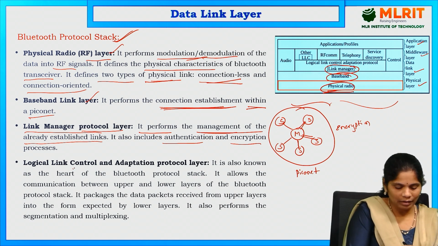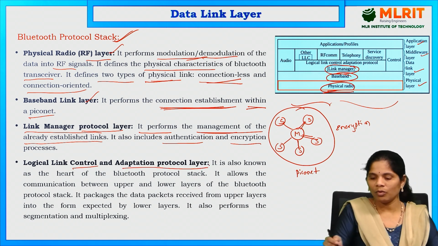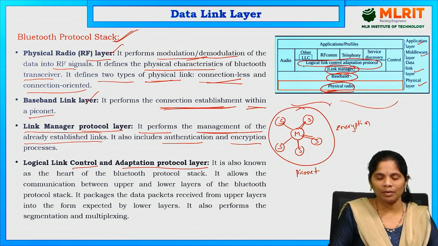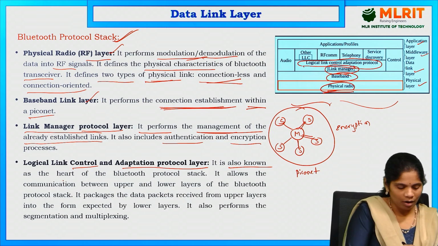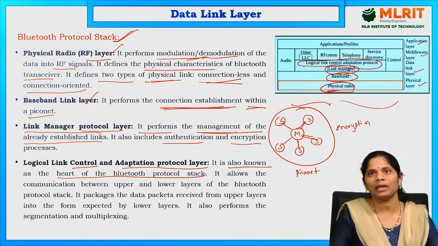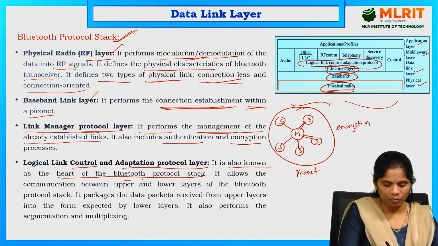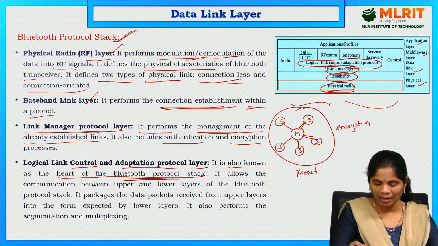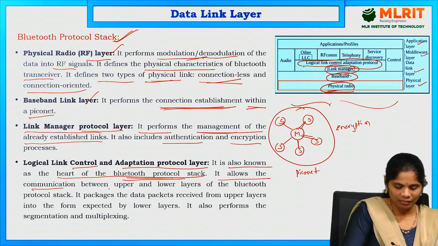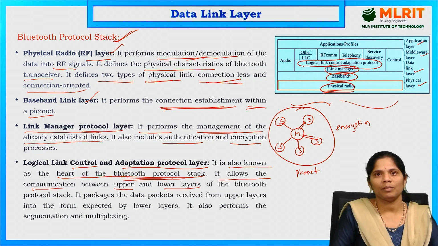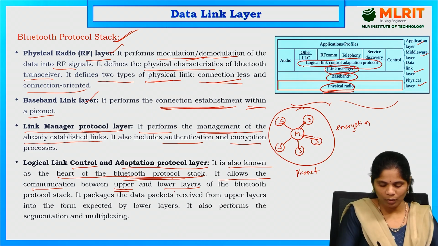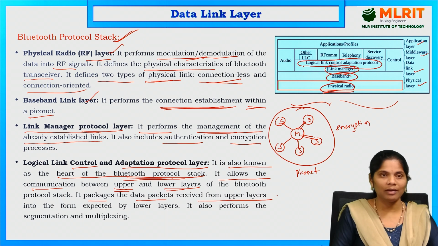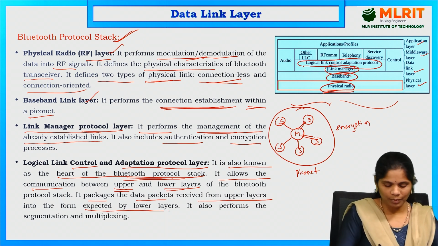And the logical link control and adaptation protocol layer. What is the main aim of this? It is also known as the heart of the Bluetooth protocol stack. Why is it called the heart of the Bluetooth protocol stack? We will see. It allows communication between the upper and lower layers of Bluetooth, and it packages the data packets received from the upper layers into the form expected by the lower layers.